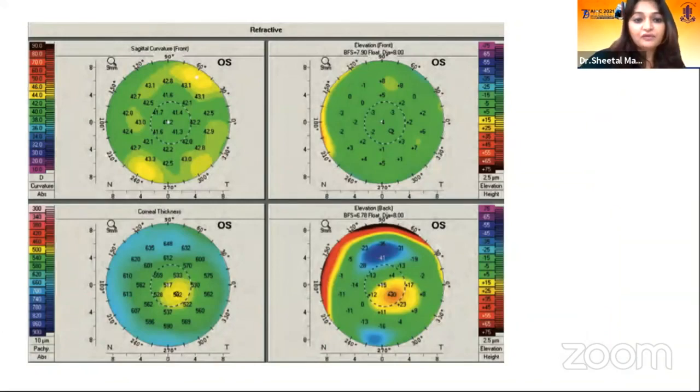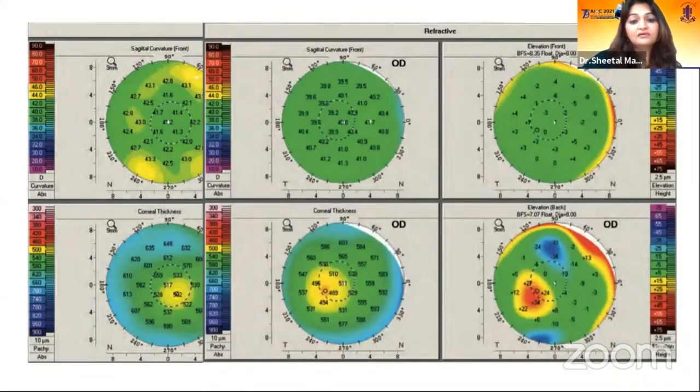This is an example of a case where the curvature maps look pretty normal, but in the thickness there is a little displacement of the thinnest point and a small posterior island, even in the same case. So this could be a case of early keratoconus, and we need to serially follow up this case, whether it is increasing. If it is a child, we need to see whether he has any associated conditions, and we need to diagnose and maybe go ahead with the CXL.